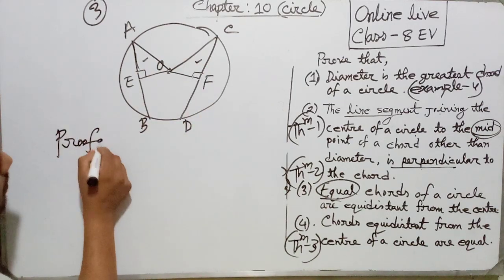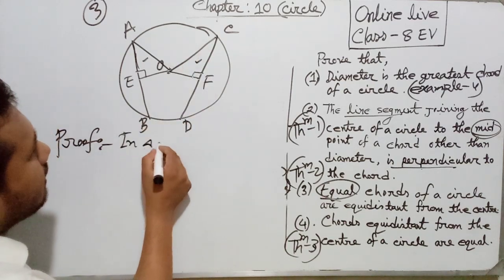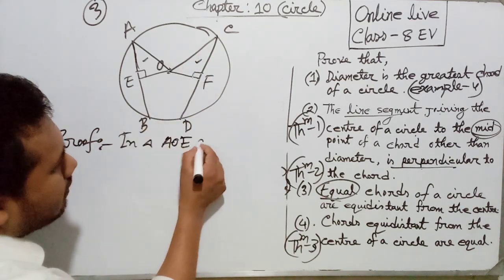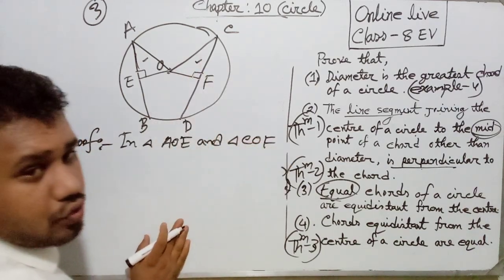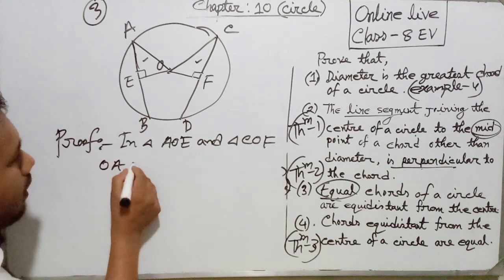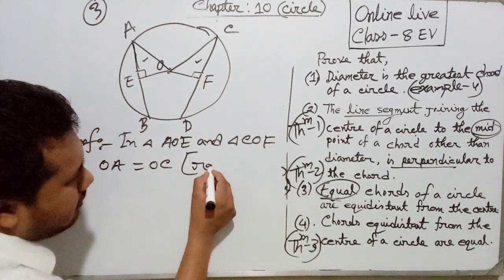Now proof. Dear students, if we compare triangle AOE and triangle COF, we can write OA equal OC, radius of the same circle.